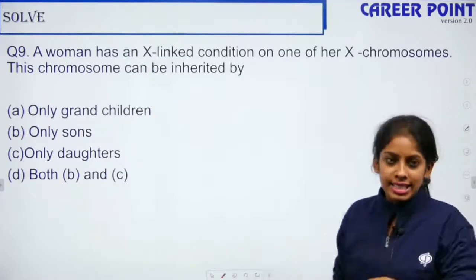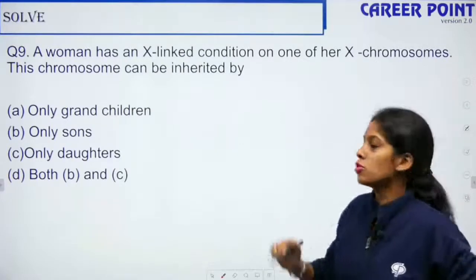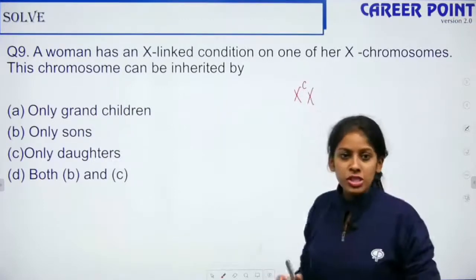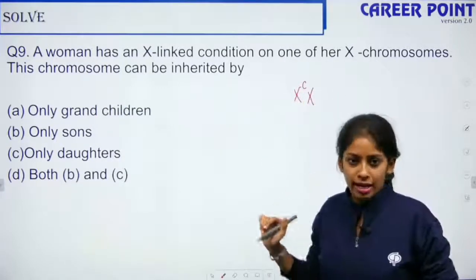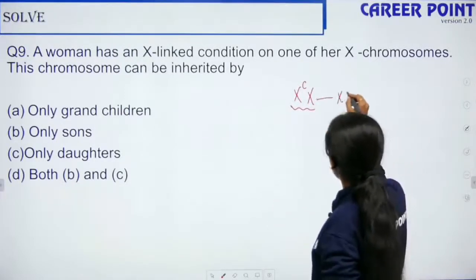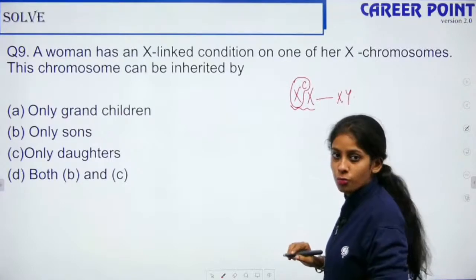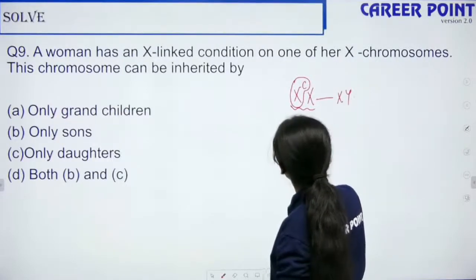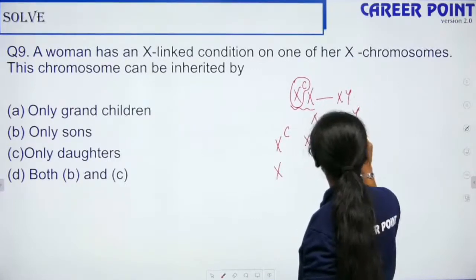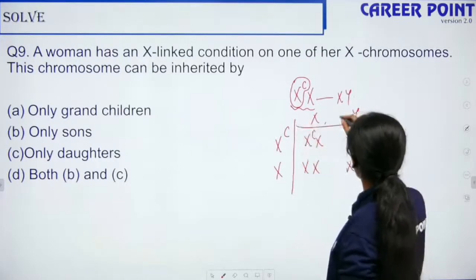So a woman has an X-linked condition. So it is sex-linked recessive. So only sons can inherit this chromosome. Okay, so it is X^c X. Suppose I assume the X-linked condition as colorblindness. So this is the woman's genotype. If she marries a normal man, then what is the possibility? How many can inherit this particular chromosome? So I am writing like this. Now tell me, how many of them are inheriting her chromosome?